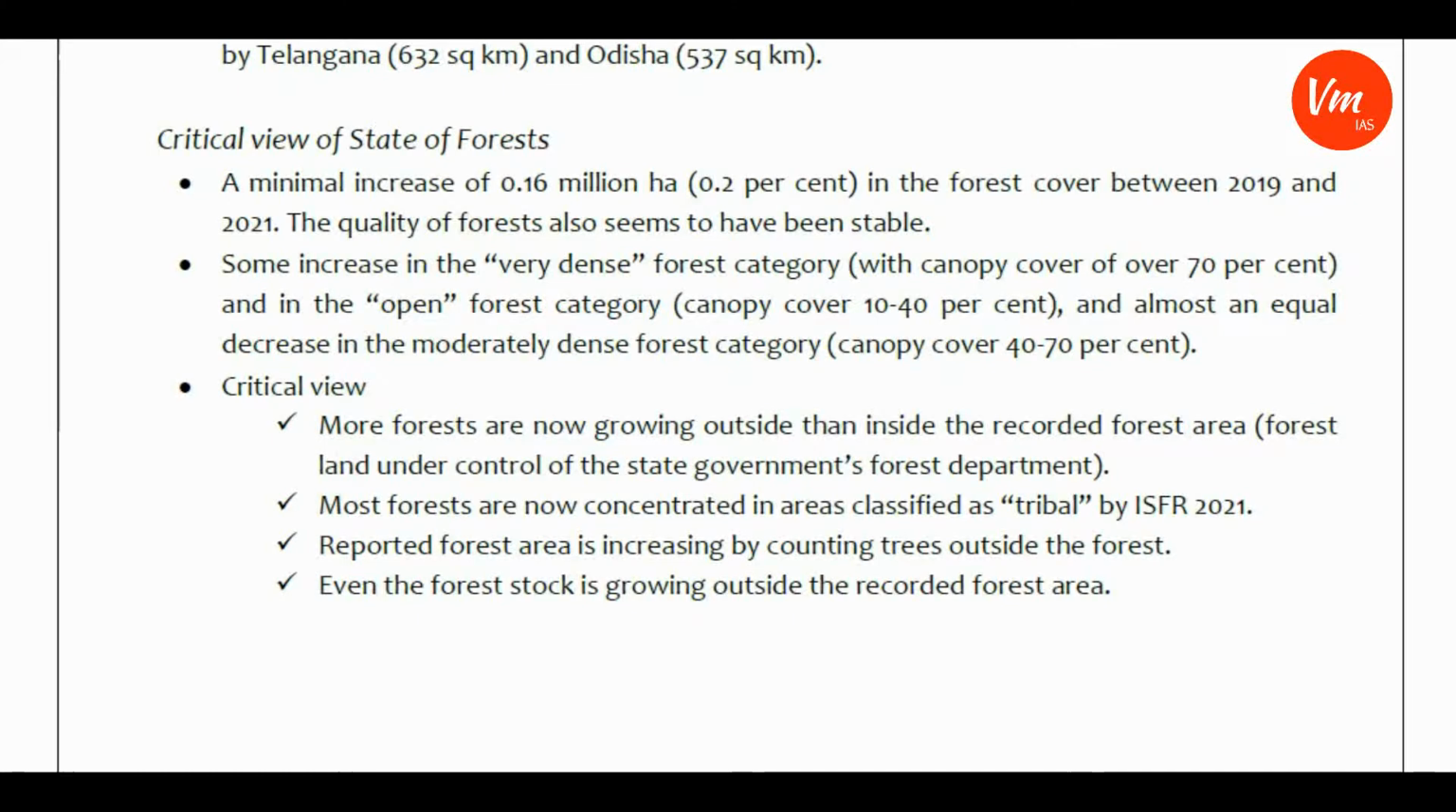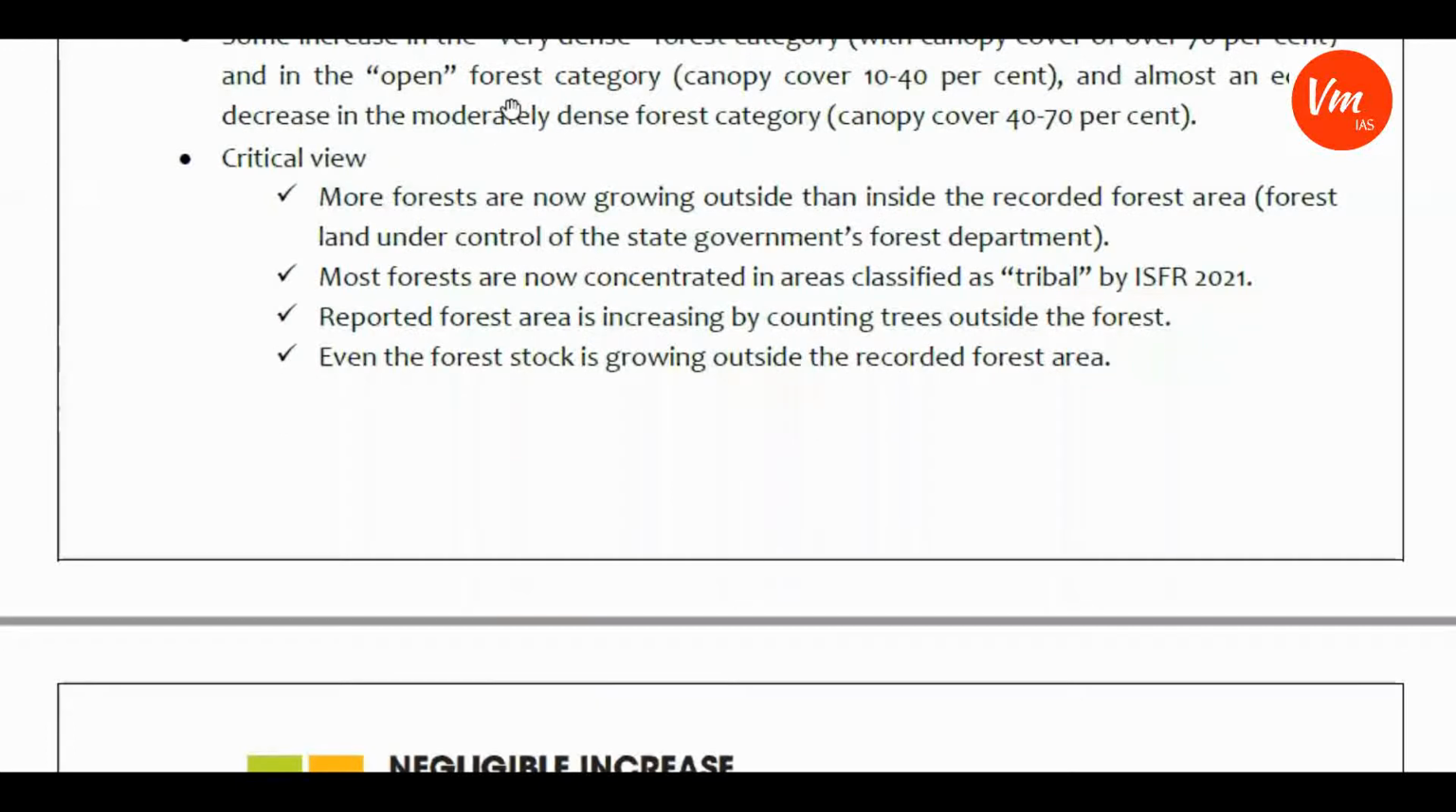Why? Because if you observe the below details, see here. Critically, more forests are now growing outside than inside the recorded forest area, that is, forest land under control of the state government's forest department. So instead of growing inside the forest area, forest or tree cover is now growing more outside the recorded forest area, which shows a decrease in the quality of the forest area of the country. This is one of the critical points.